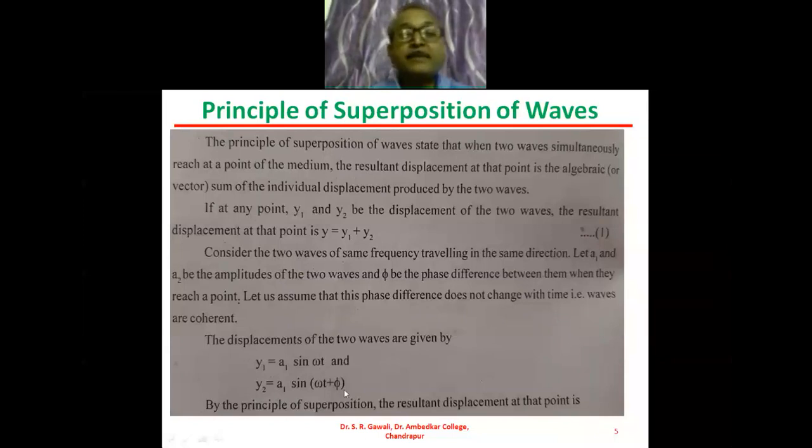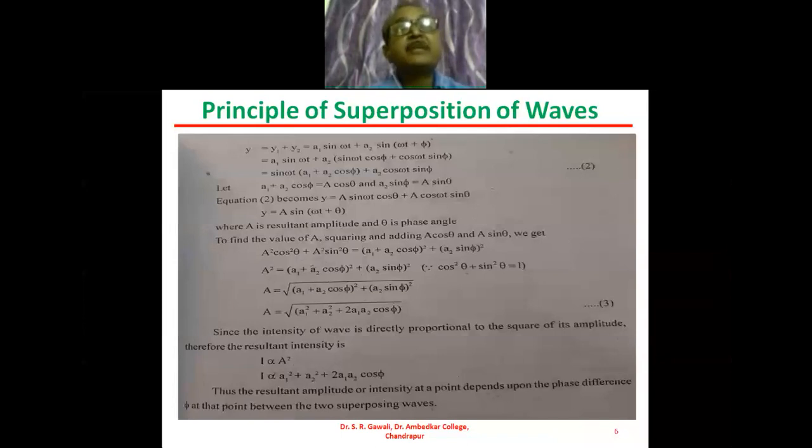By the principle of superposition, the resultant displacement at the point where the two waves meet each other is given by y equals y1 plus y2. So we will substitute the value of y1 and the value of y2. The value of y1 is a1 sine of omega t plus the value of y2 is a2 sine of omega t plus phi.